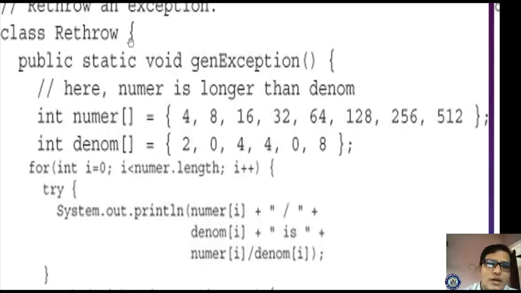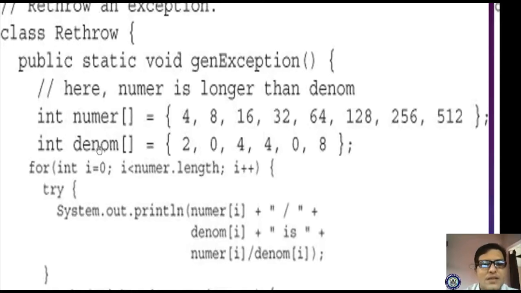What is the name of the class? Rethrow. Here public static void genException is there. What is the method name? genException. Its return type is void and it is declared as public as well as static, right?